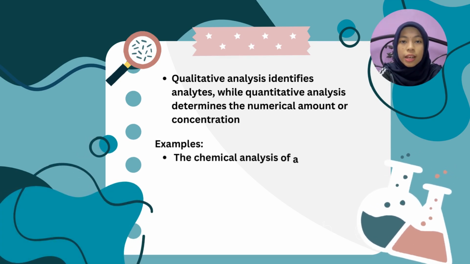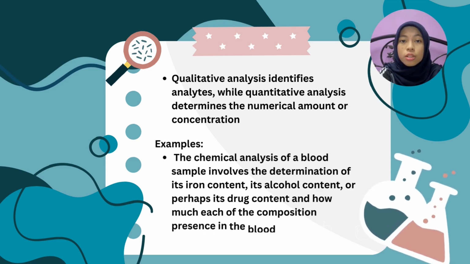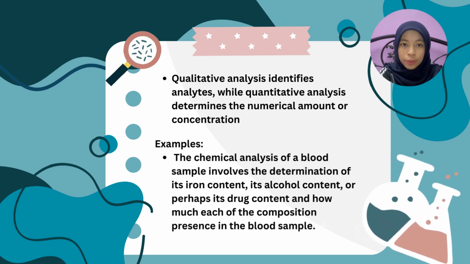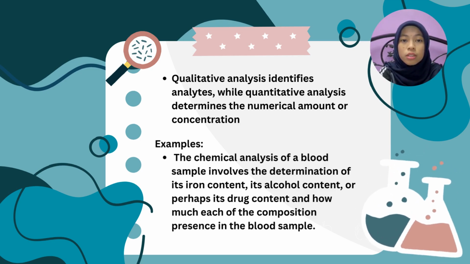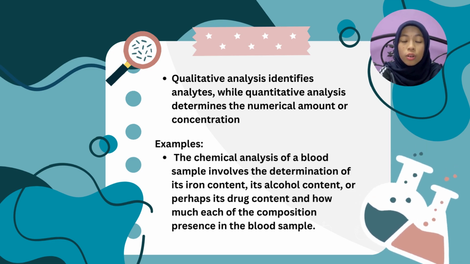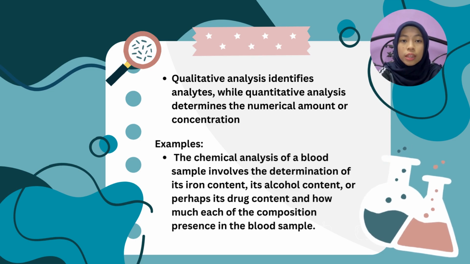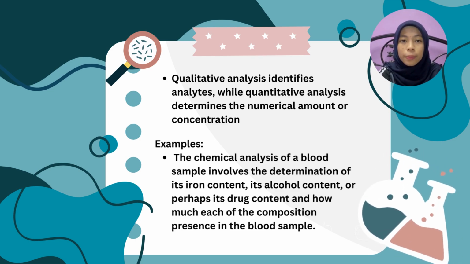Qualitative analysis identifies the analyte, while quantitative analysis determines the numerical amount or concentration. For example, the chemical analysis of a blood sample involves the determination of its ion content, its alcohol content, or perhaps its drug content, and how much of each component is present in the blood sample.